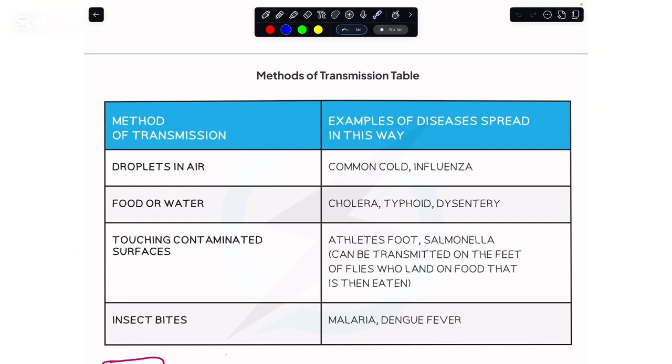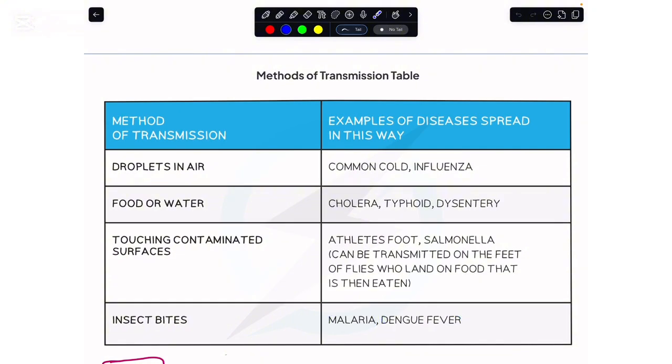As we have seen, the indirect mode of transmission also involves a normal individual touching some contaminated surface, by which diseases get transmitted. Among them we have athlete's foot and salmonella. And along with that, another indirect mode of transmission is the insect bite, so people can suffer from malaria or dengue fever.